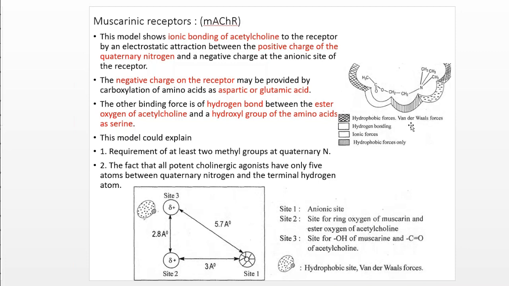The negative charge on the receptor may be provided by the carboxylation of an amino acid such as aspartic acid, glutamic acid, or other binding forces like a hydrogen bond with the esteric oxygen. This one is the esteric oxygen.